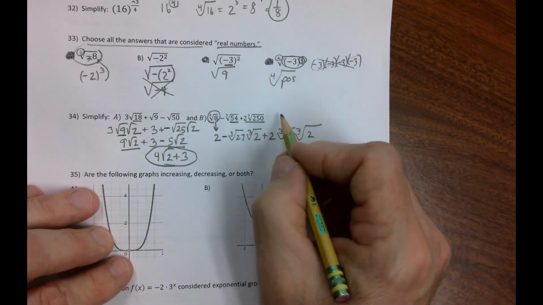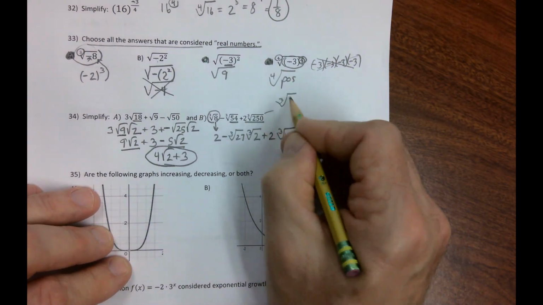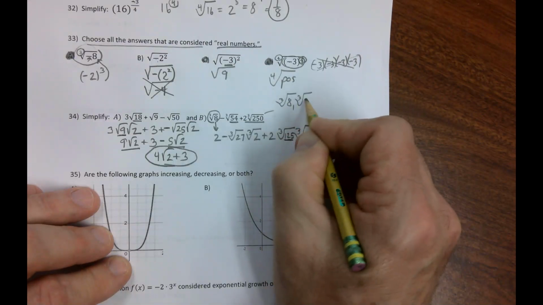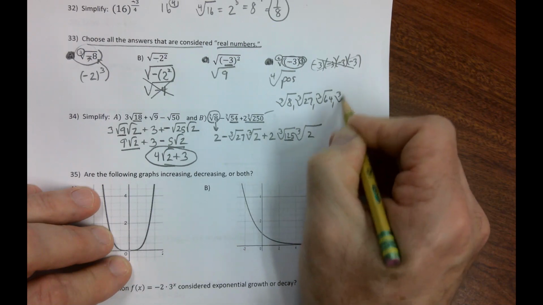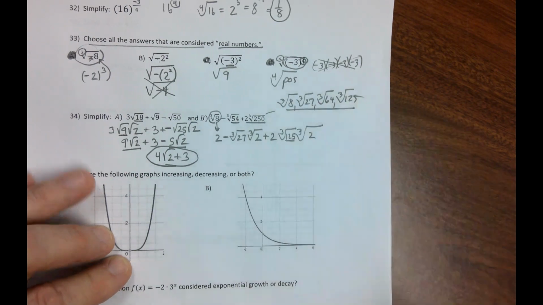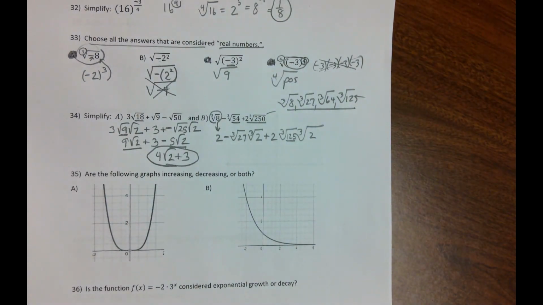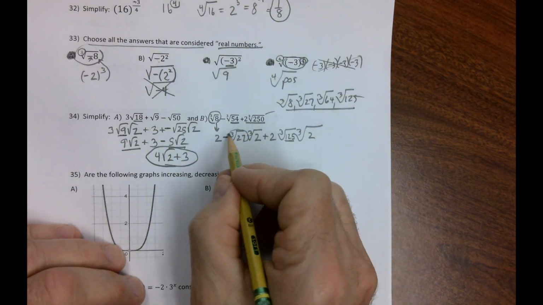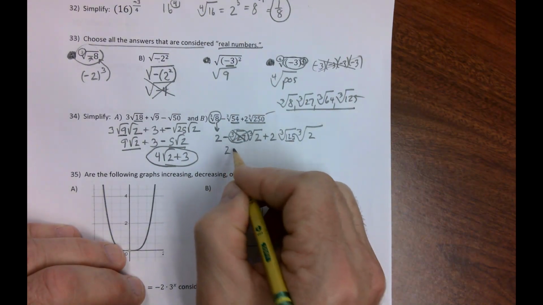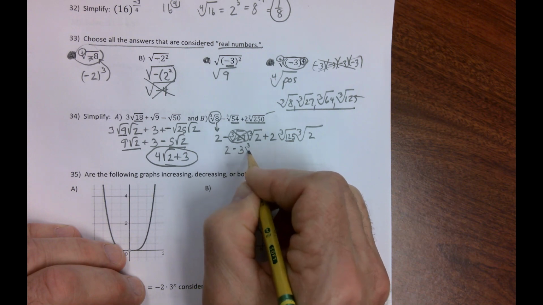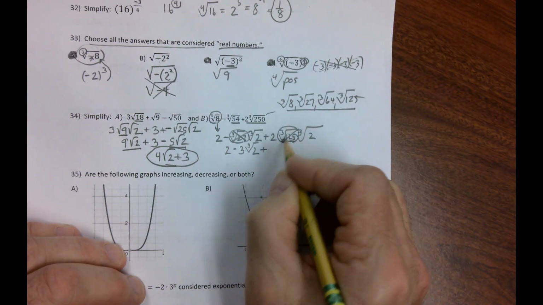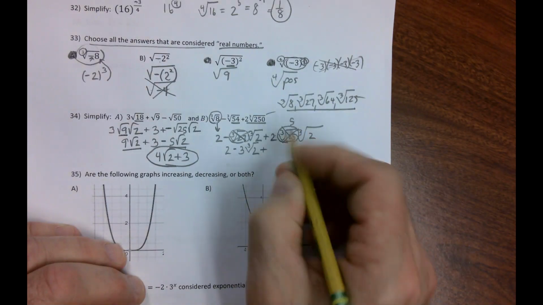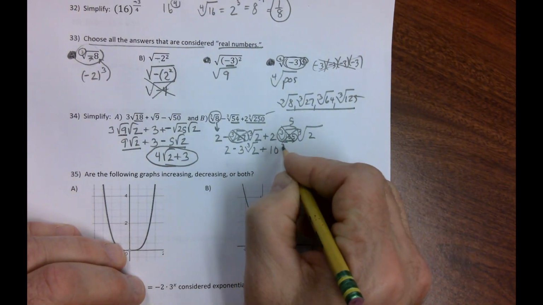All right. Remember, our list of perfect cubic roots that you need to be comfortable generating, either literally like I did or mentally, are right there. So what is this? That's 3. So I get 2 minus 3 cubic root of 2 plus, now what is the cubic root of 125? Well, that's 5. 5 times 2 is 10 cubic root of 2.